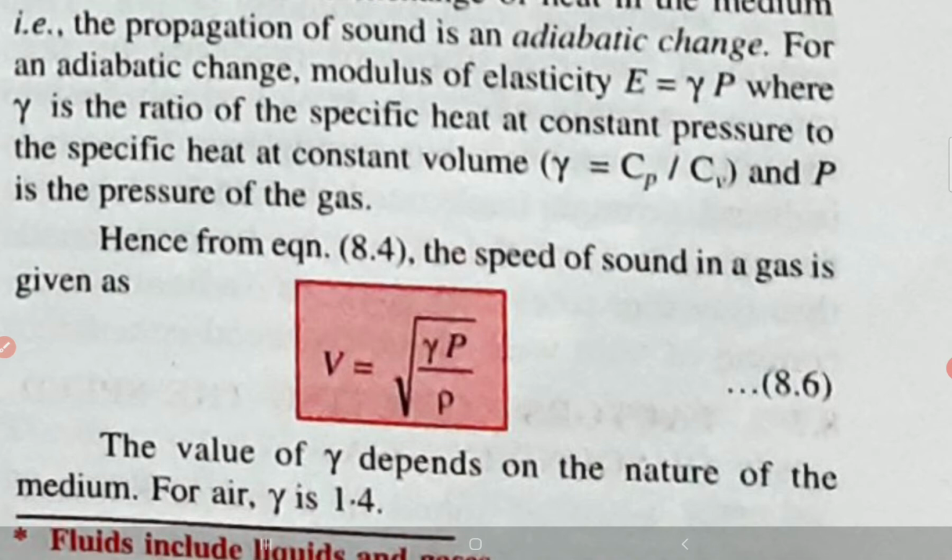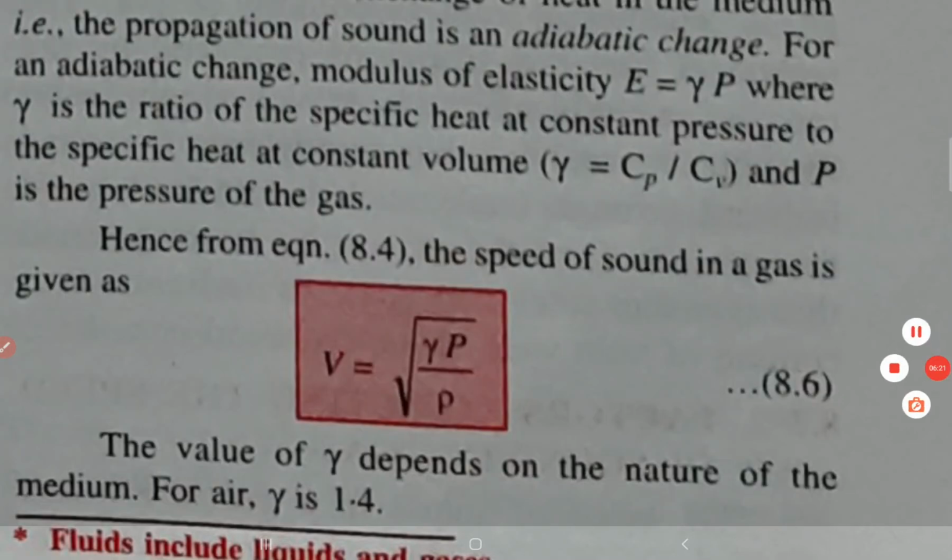So I hope you are understanding this. In this, what we are learning is how the equation is changing and getting its new form, so that we can match it with the value from the experiment.